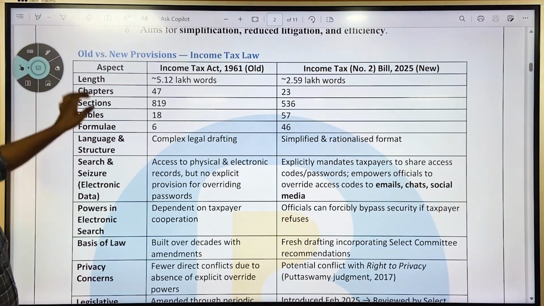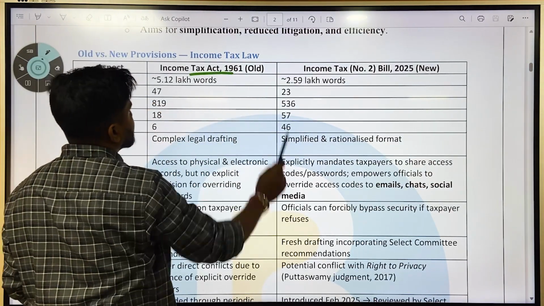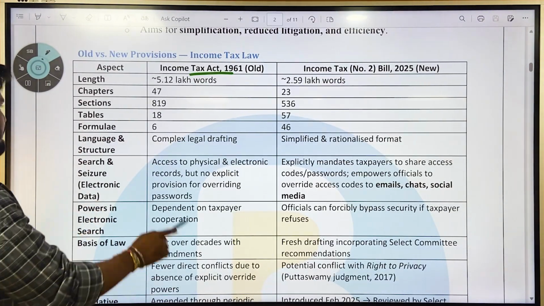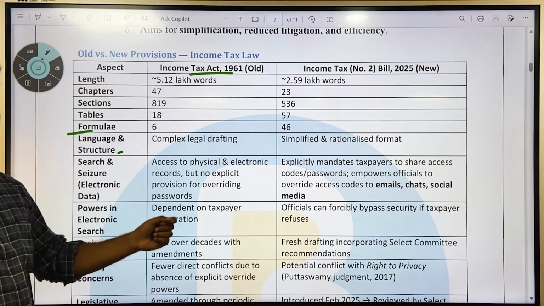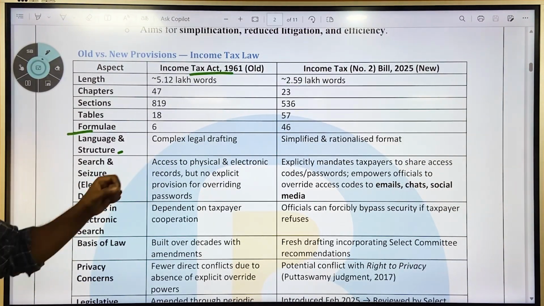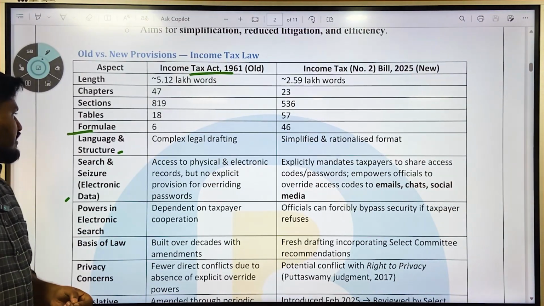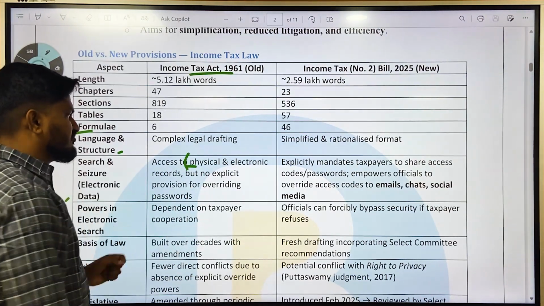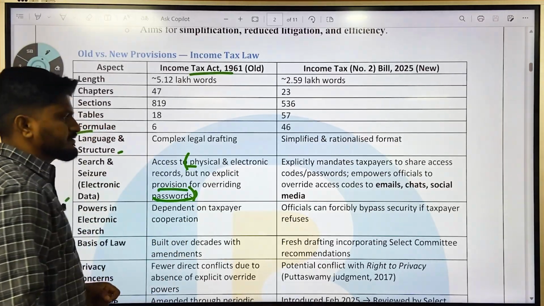Now we will just do a comparative analysis of the old and new provisions. So the old provision was Income Tax Act of 1961 and the new provision is Income Tax Bill of 2025. So formulas we already discussed. So now we will focus on the rest of the aspects. In language and structure, the old one was complex legal drafting and the new one is a more simplified and rationalized format. In search and seizure of electronic data, the old tax law provided only access to physical and electronic records but no explicit provision for overriding the passwords.